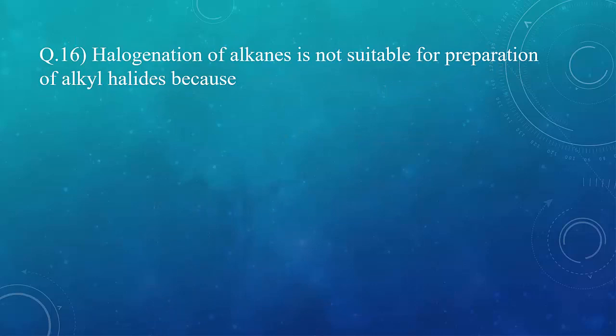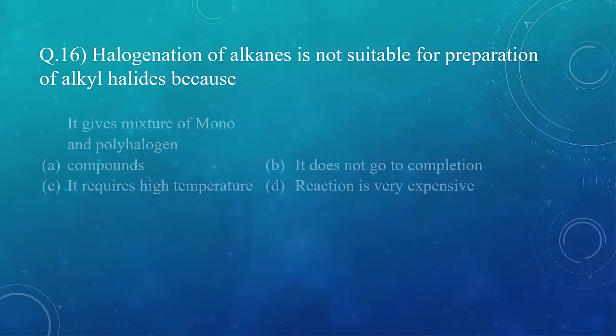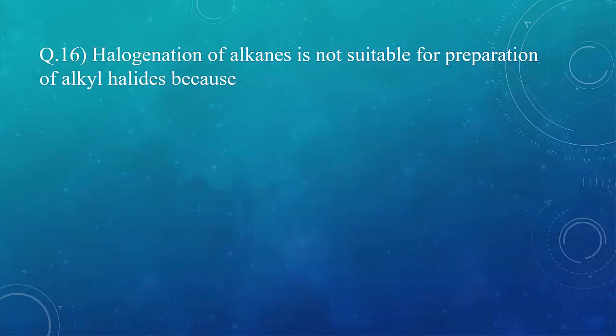Question 16. Halogenation of alkanes is not suitable for preparation of alkyl halides because, as you know, when halogenation of alkane takes place with halogen, it is a free radical chain reaction and it continues to replace hydrogen atoms available in alkanes to give us mono, di, tri, tetra, etc. mixture of mono and polyhalogen compounds, which are very difficult to separate from each other, and that's why it is not a suitable method for preparation of alkyl halide. So here option A is the correct option.